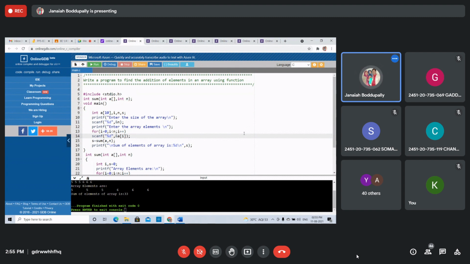Which type of function? Any sorting technique using the functions, how to sort the elements in the function, how to pass the array. Array elements, how can you sort? You know how to sort the elements in an array, but using the functions, how to sort? How to pass the one-dimensional array to sort the elements.